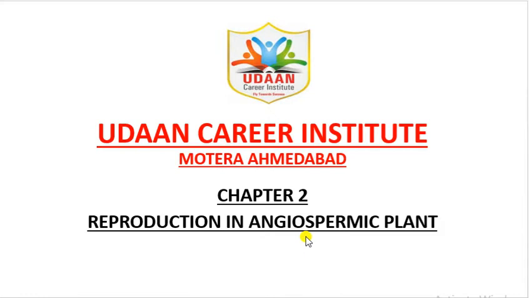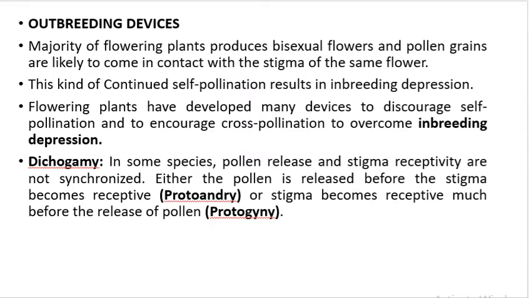In today's class, we will continue with chapter 2, that is reproduction in angiospermic plants. Now, in the last class, we have completed pollination and different types of pollination along with examples, as well as also we have gone through the floral rewards in case of insect pollination.